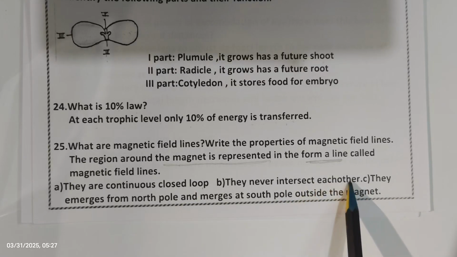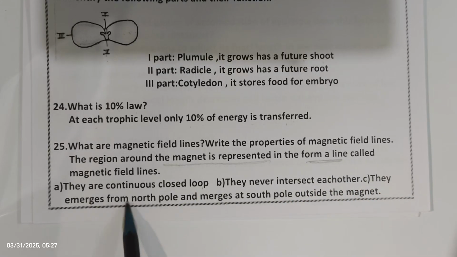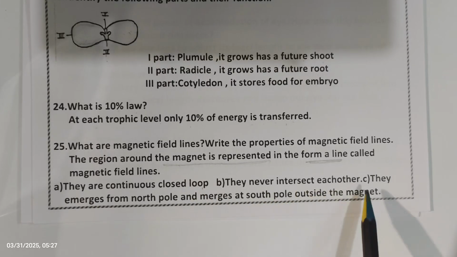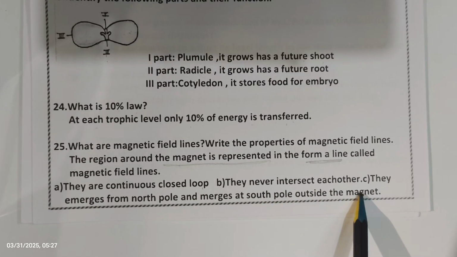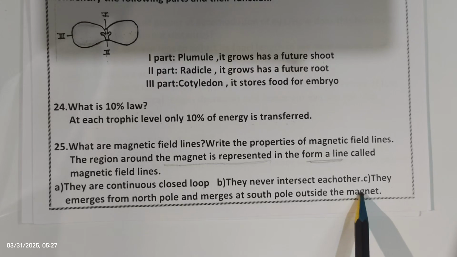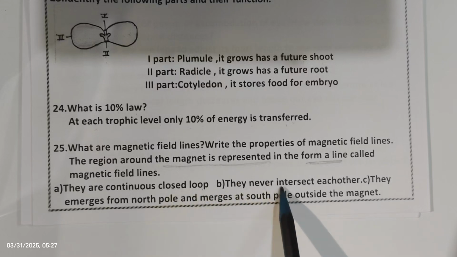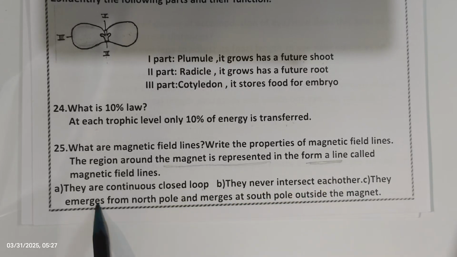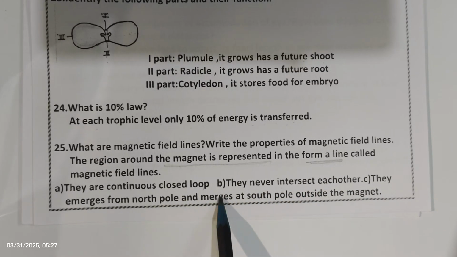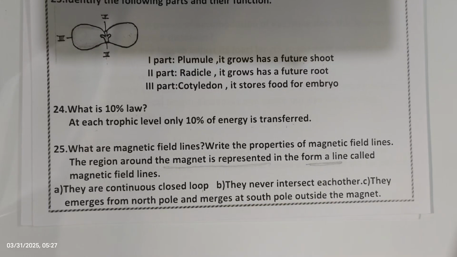They never intersect each other. They emerge from the north pole and merge at the south pole outside the magnet. So these are the properties of magnetic field lines. One, they form continuous closed loops. Two, they never intersect each other. Three, they emerge from the north pole and merge at the south pole outside the magnet.